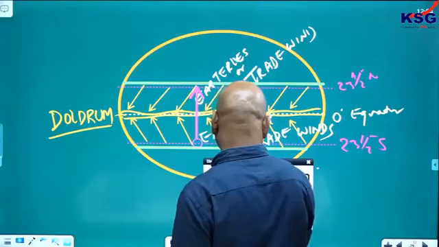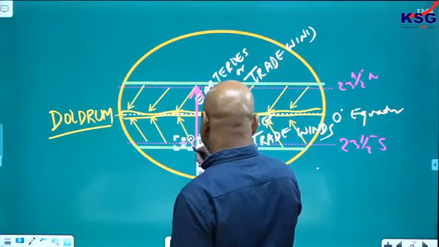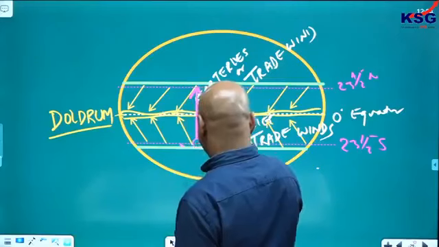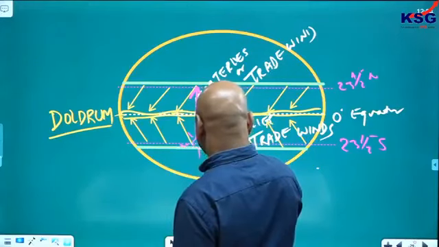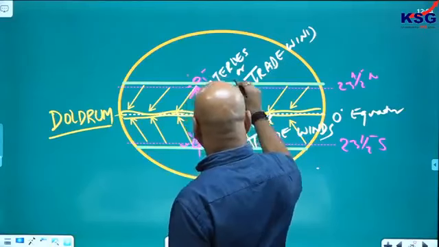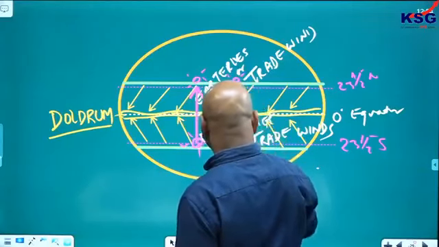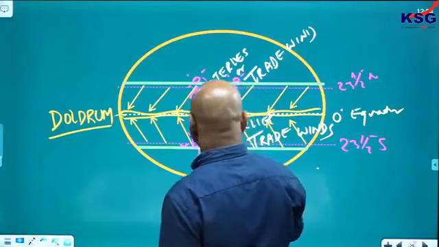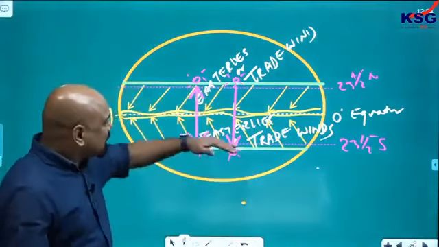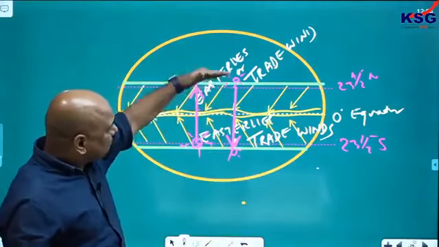Very interestingly, because of this, look, here, this leads to, this is the sun, it will go from here to here. From here the sun will come up to here. So 23.5 degree north to 23.5 degree south it will move. With this the doldrum belt also will move up and down.